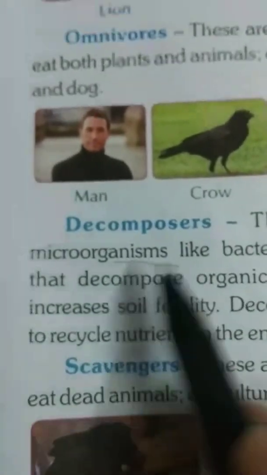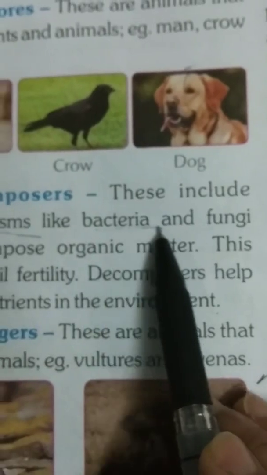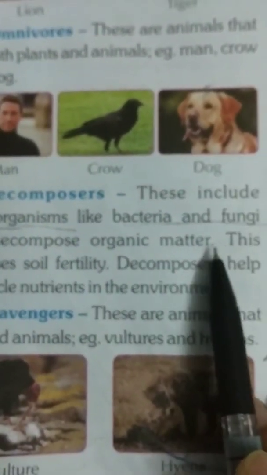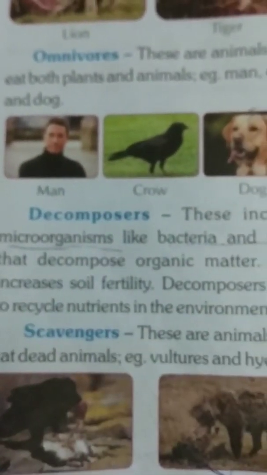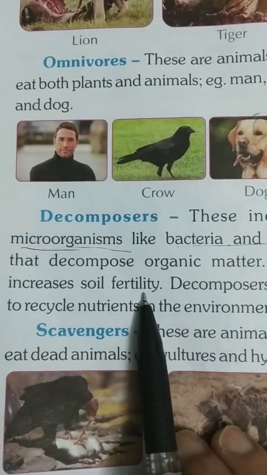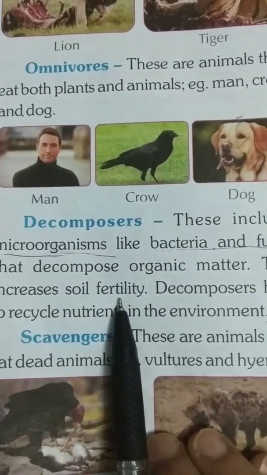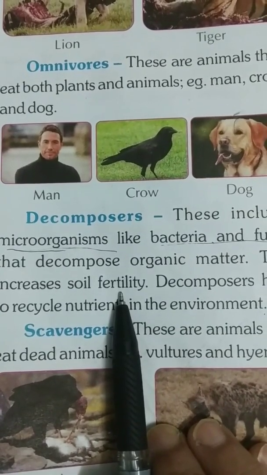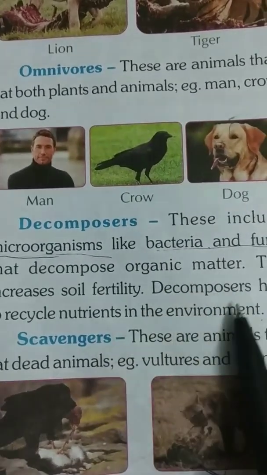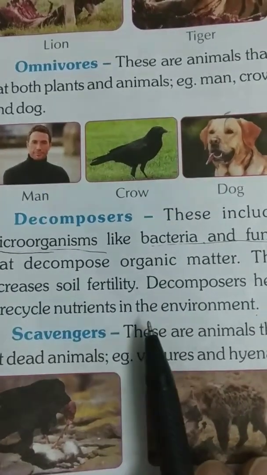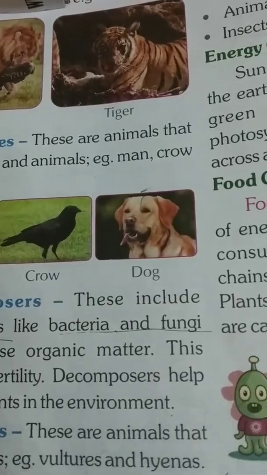Decomposers. These include microorganisms like bacteria and fungi. Underline bacteria and fungi that decompose organic matter. This increases soil fertility, due to which we get good crops. Decomposers help to recycle nutrients in the environment.